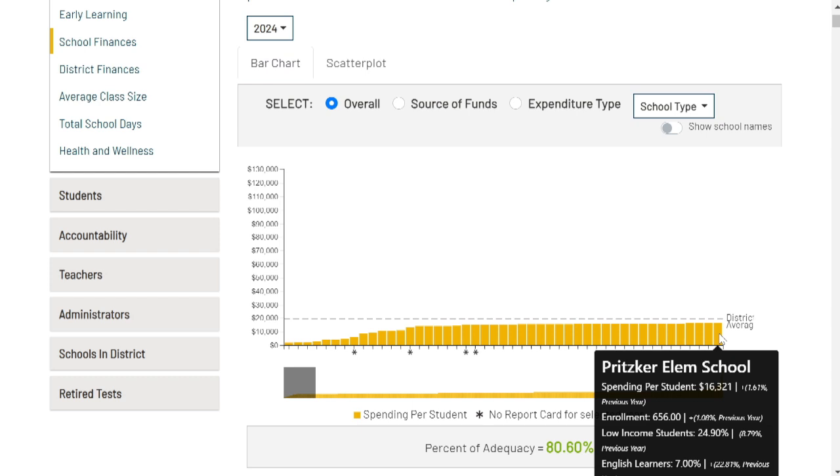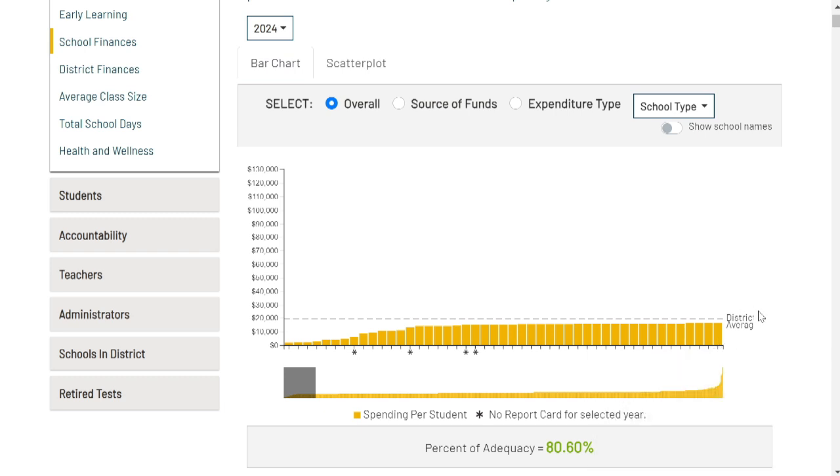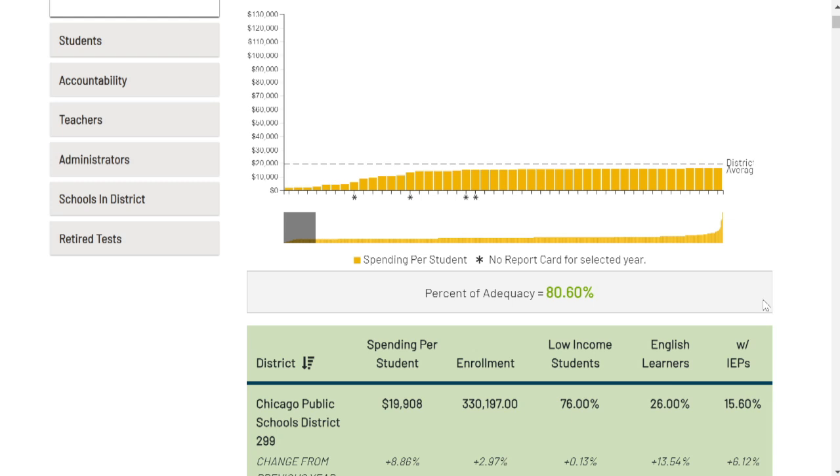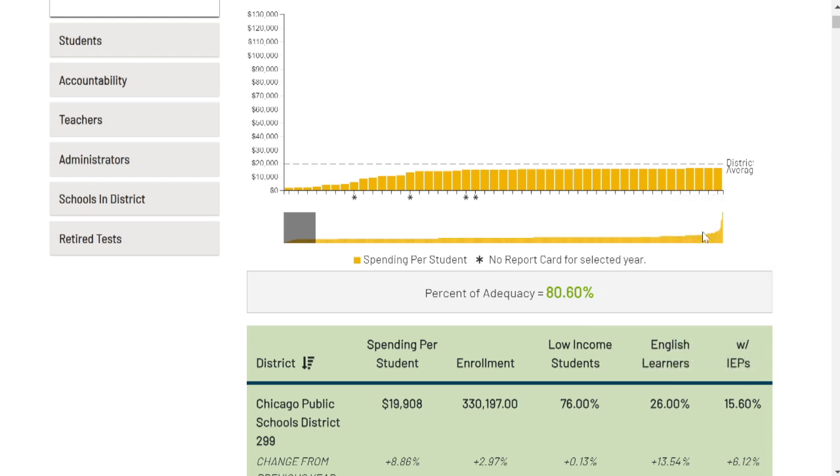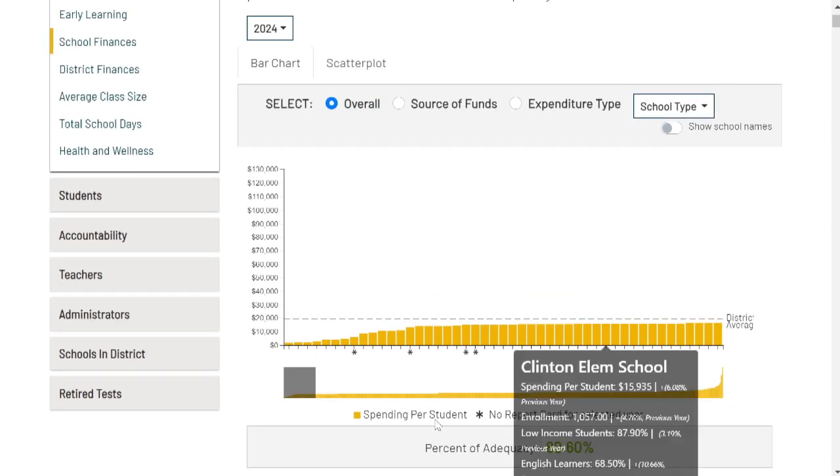All right, so a little bit. And that might be not the operational, all right? This is spending per student. So that number is not as clear as you may want it to be.